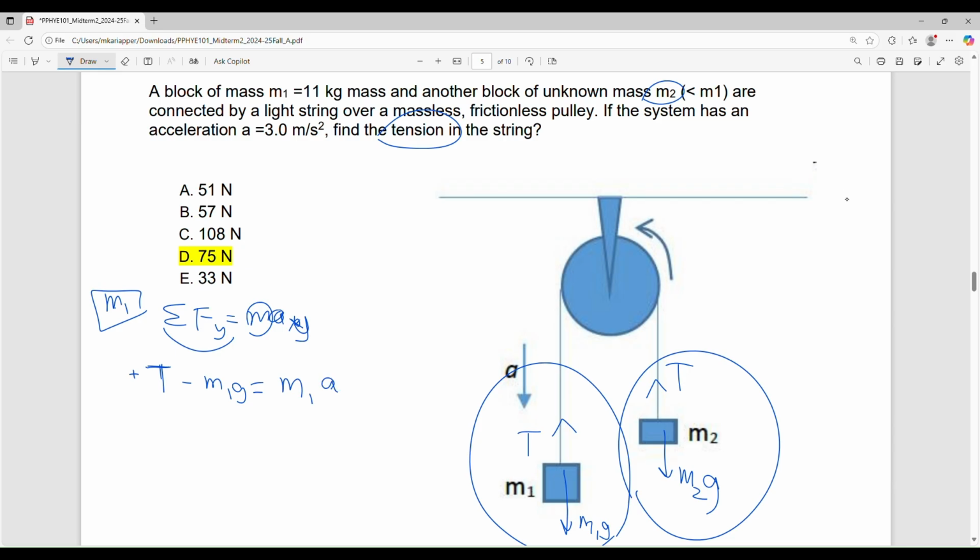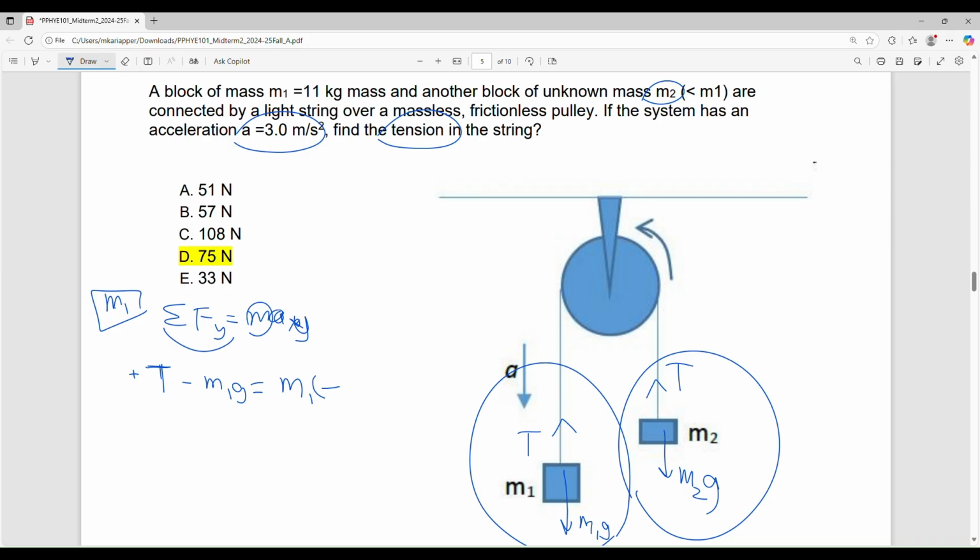Into A. A is given, it is the magnitude of A, right? So you have to be careful when you substitute. This should be put with the correct sign. A stands for the magnitude, so I need the sign here.